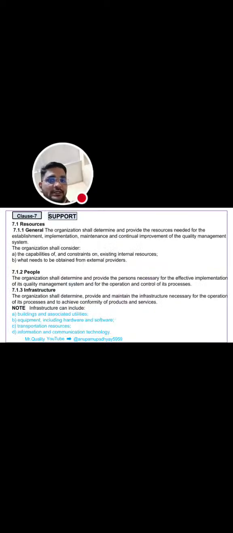Next clause is 7, that is support. The support clause has 5 subclauses. First is resources, second is competence, third is awareness, fourth is communication, and fifth is documented information. Now we are going to discuss the first subclause, that is 7.1, resources.